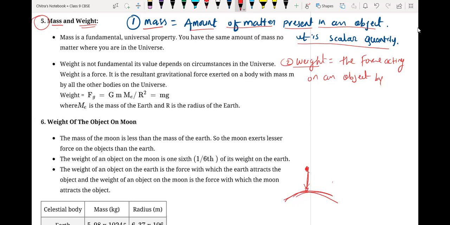Due to the opposing force applied by the earth, we take the acceleration due to gravity as negative. Okay, sir. So weight is the force acting on an object by the planet.